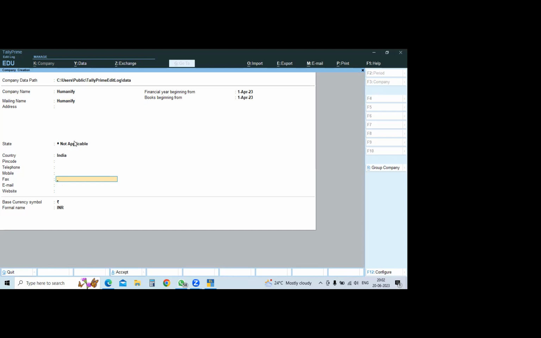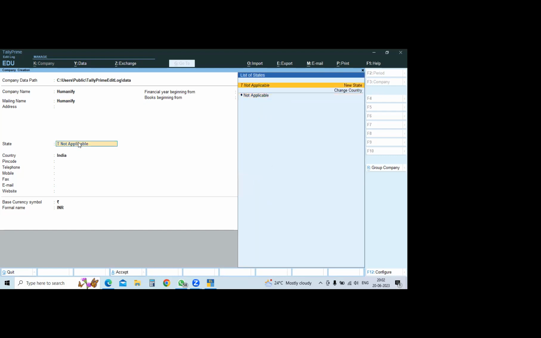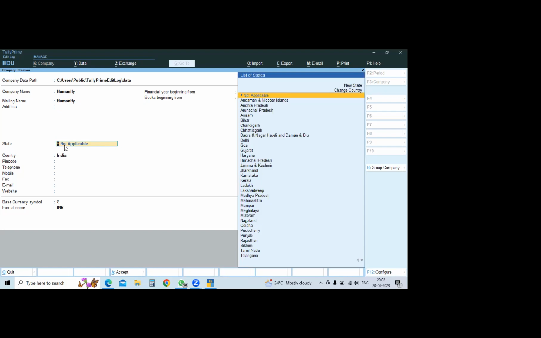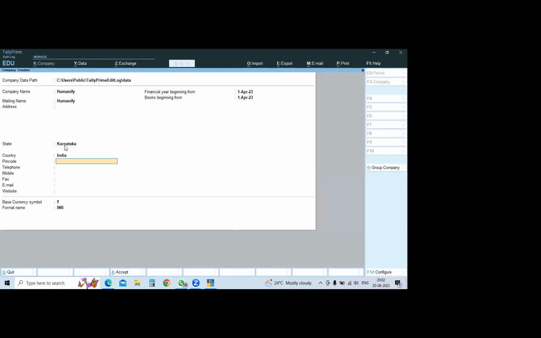After the class, you practice. While practicing, you give all the information. For now, you can ignore it. Do enter. Type Karnataka. Do enter. Control A, you do accept. It will accept. Once again, you do Control A only. It will accept.